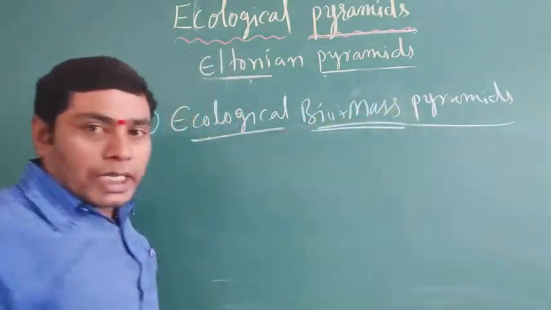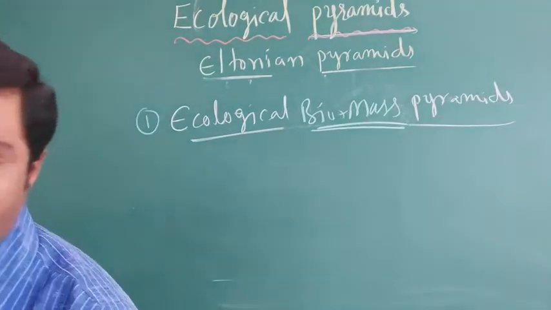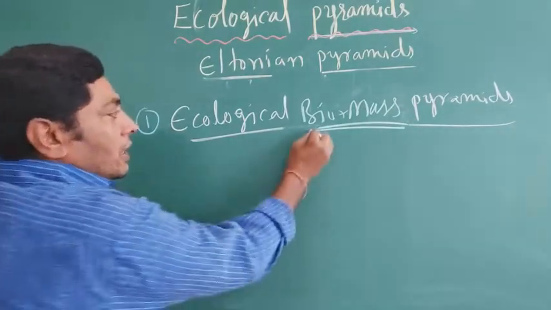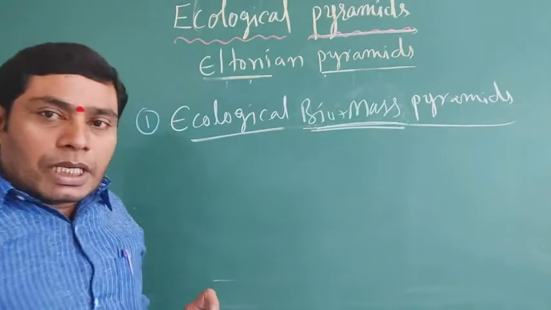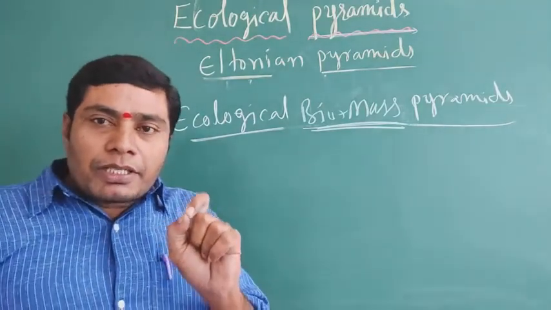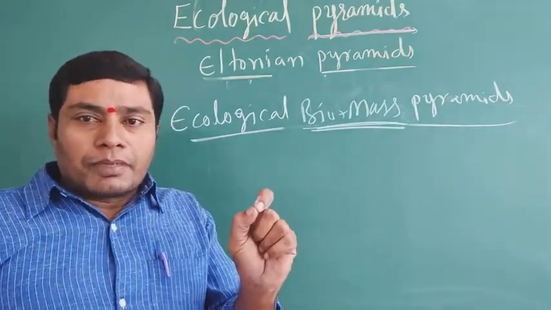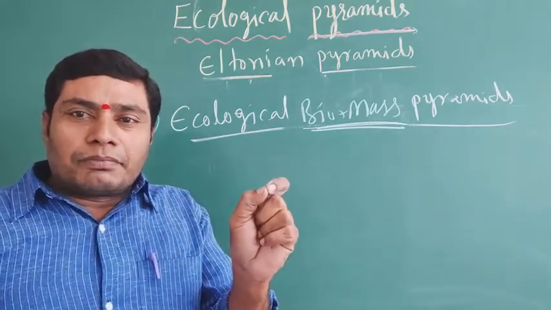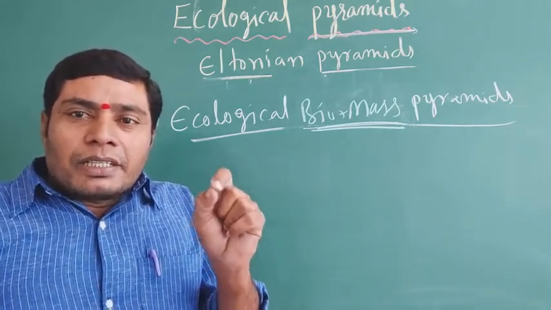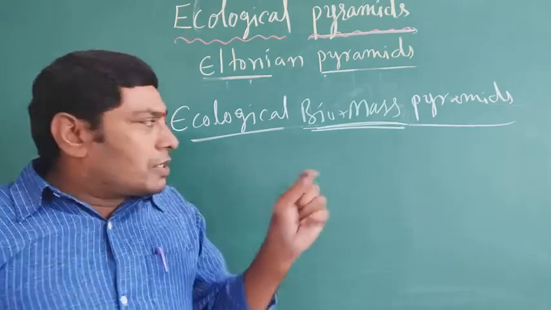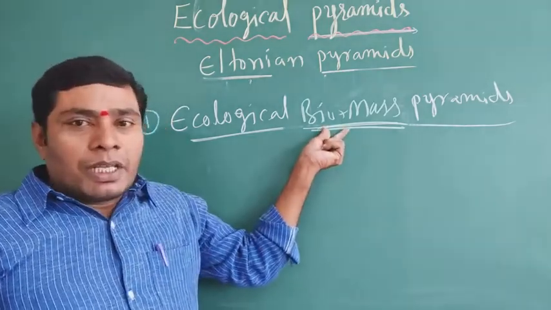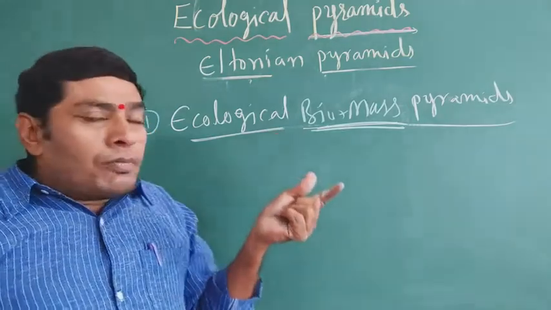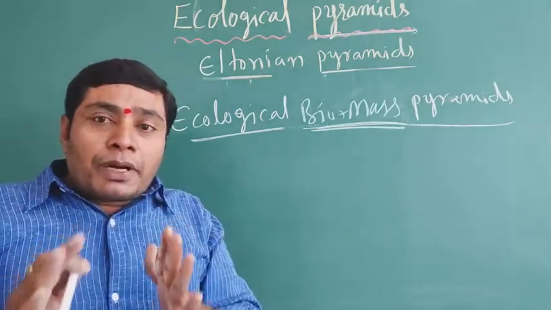What is biomass? In here, biomass means the dry weight of organisms. Dry weight means the weight without water. The organisms' weight without water is known as the biomass. The ecological biomass pyramid is also an upright pyramid.